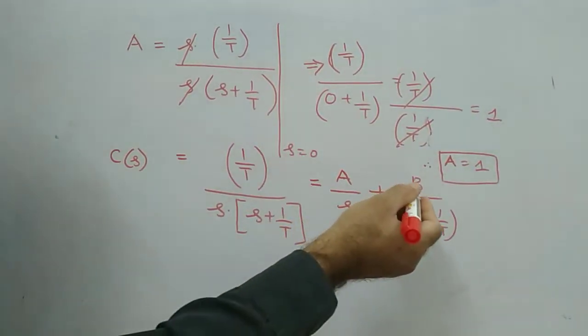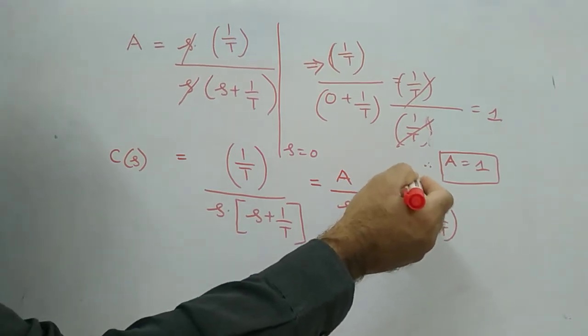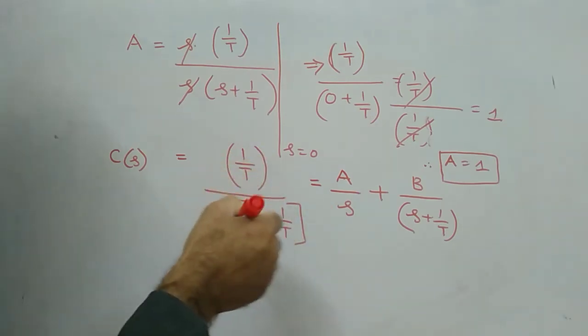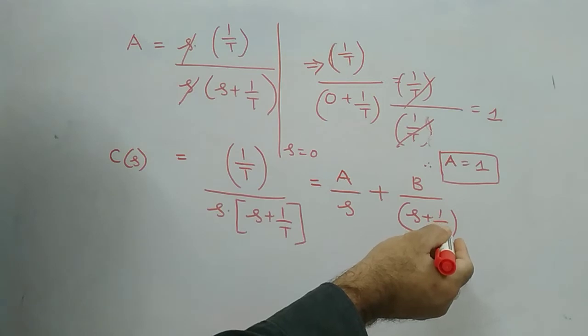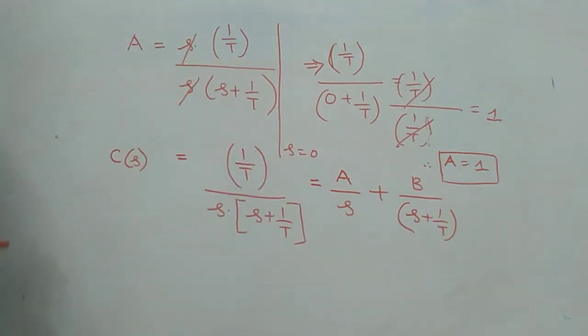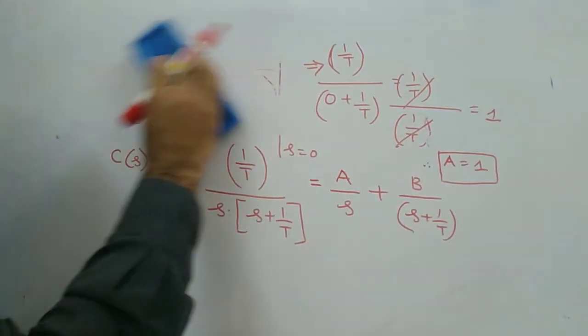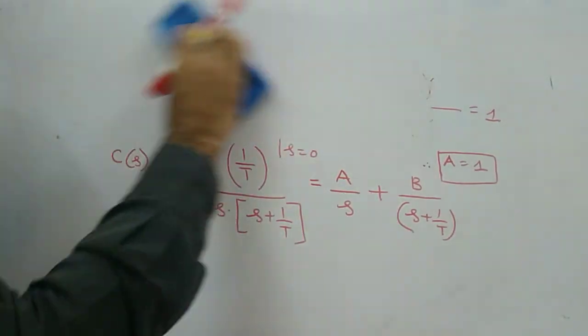Similarly, find out the value of b. So for this b, what should we do? Again, multiply the entire C of s with this factor, and substitute s equal to minus 1 by t in that, and you will get the b value. The a value is 1, which we already obtained. Now go for the b value.